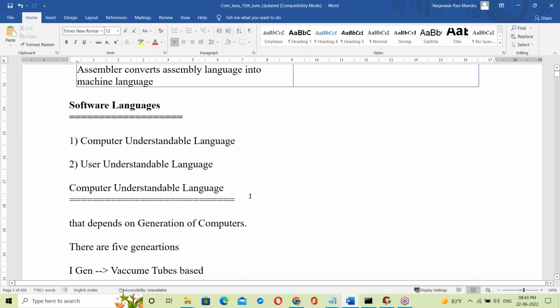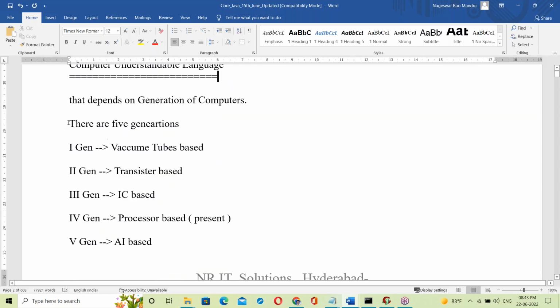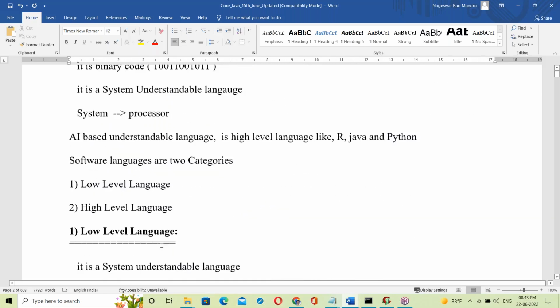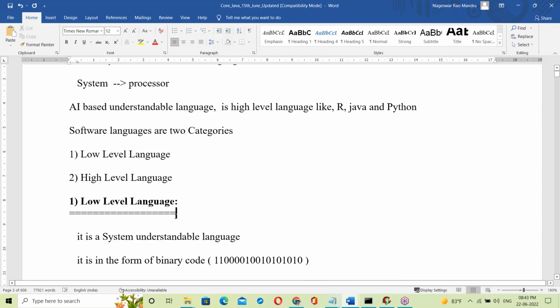I think no one expected this much basics. Started from very scratch, including how BIOS expands. Next, system software, application software, and how the OS is working. Now, next, low level language, high level language, even including generations of computers. These are some basics, some unknown facts.